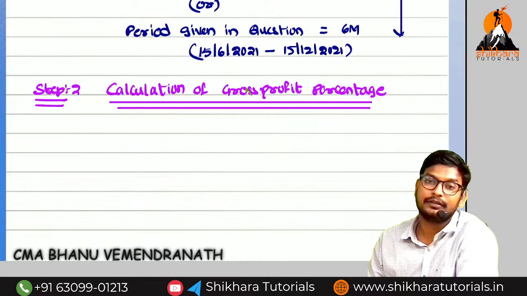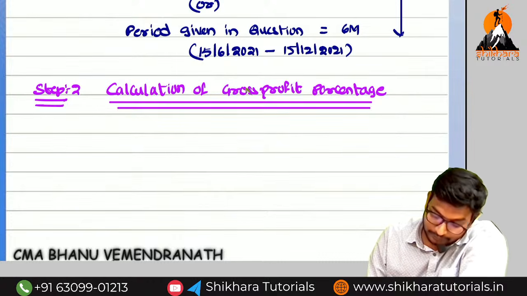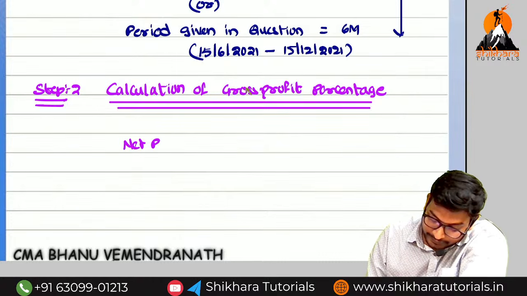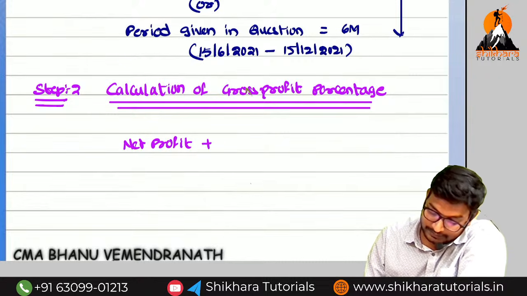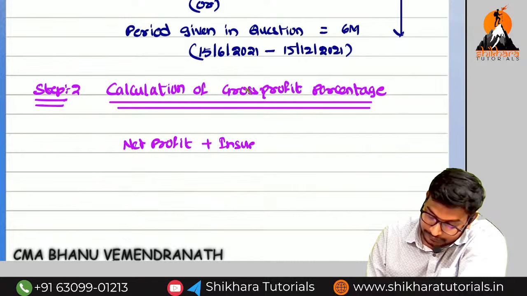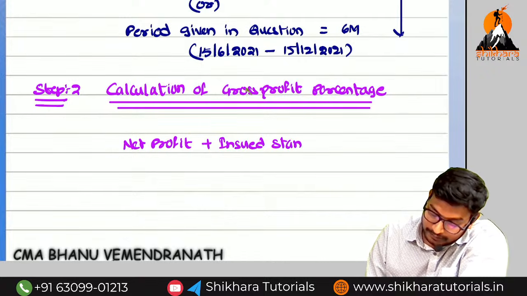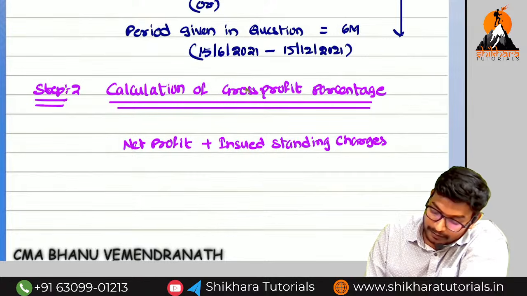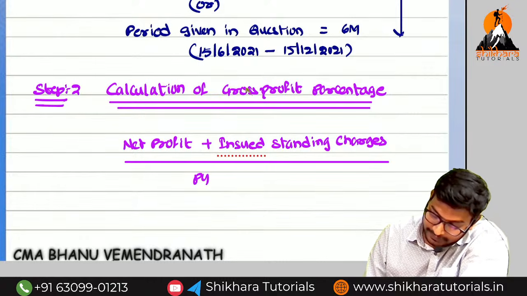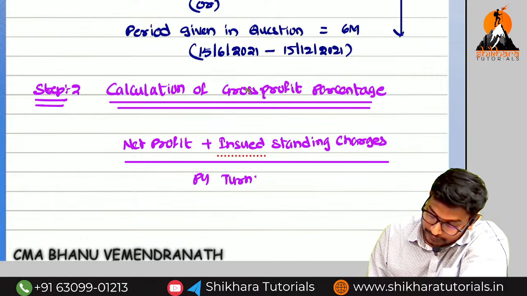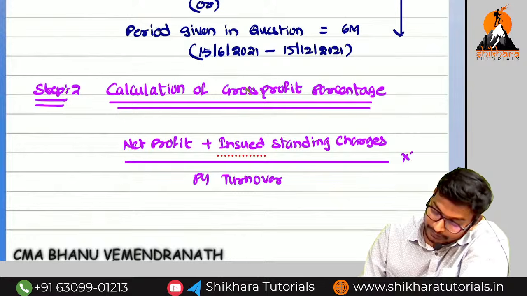Normally gross profit divided by sales into 100. Now, net profit of which year? Previous year. Plus insured standing charges divided by previous year turnover into 100.